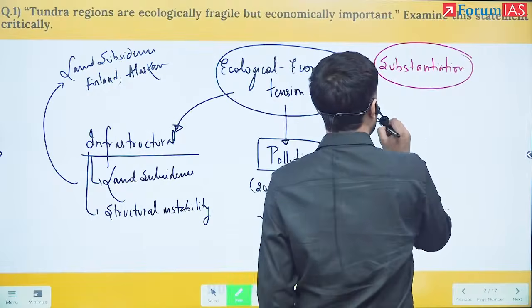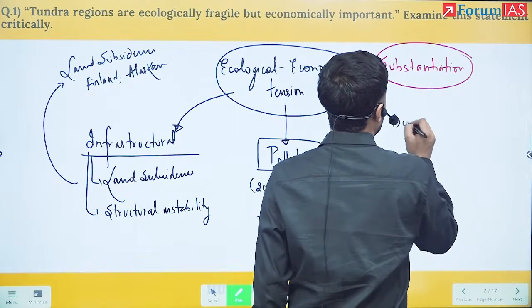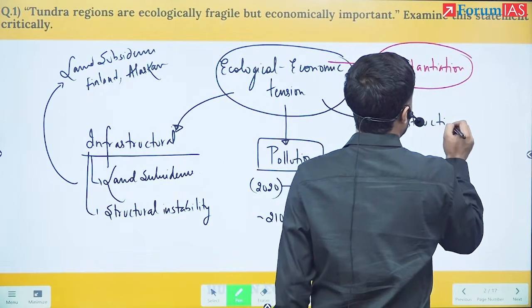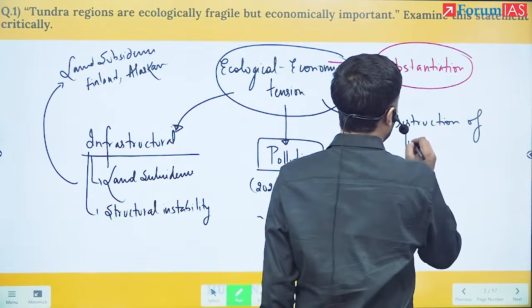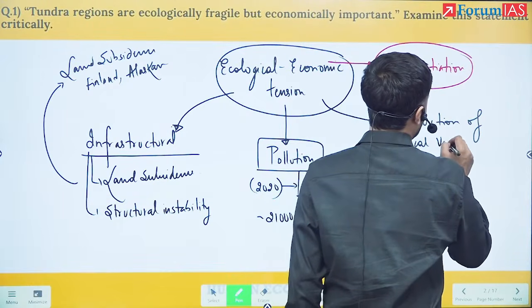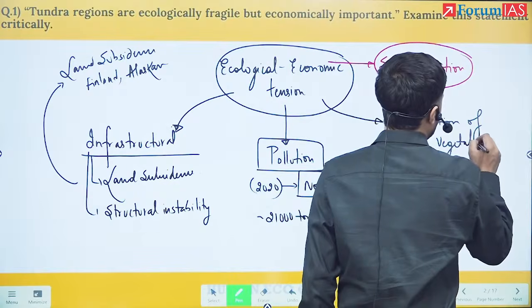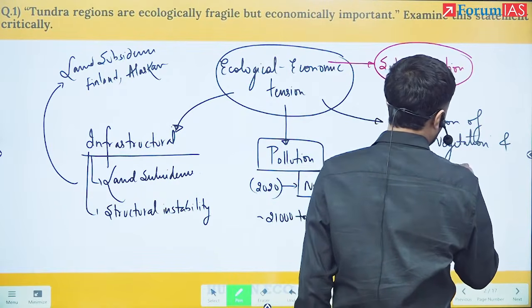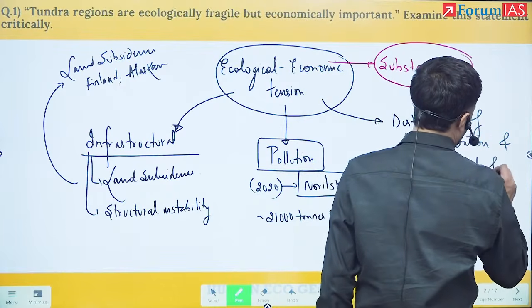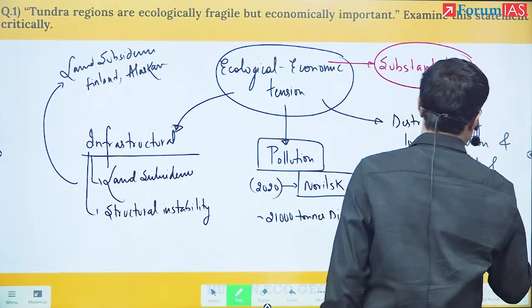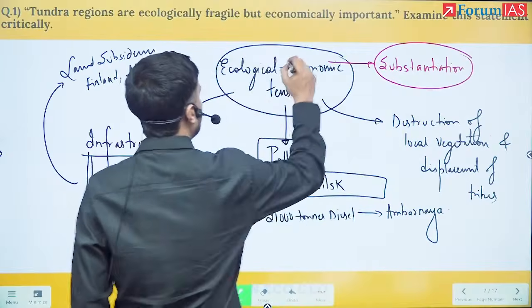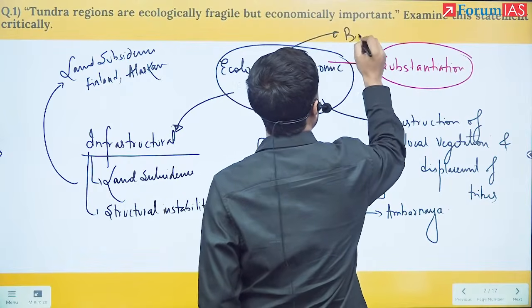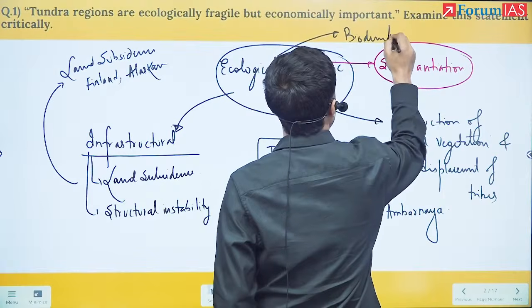And finally, what is happening? Destruction of local vegetation and displacement of tribes. And fourth is biodiversity loss.